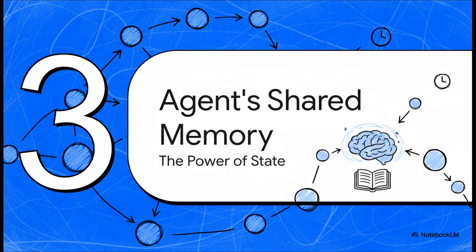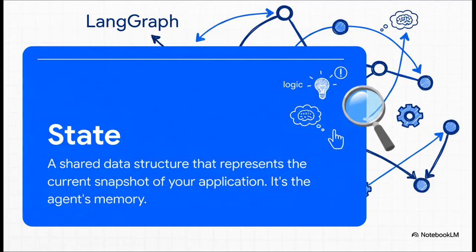So we've got our actions, the nodes, and we've got our decisions, the edges. But how do all these different nodes share information? I mean, how does the draft reply node know what the search docs node found? This brings us to a super important idea, the agent's shared memory, which LangGraph calls state. The state is basically the agent's notebook. It's a shared basket of information that every single node in our graph can read from and write to. When one node learns something new, it jots it down in the state.